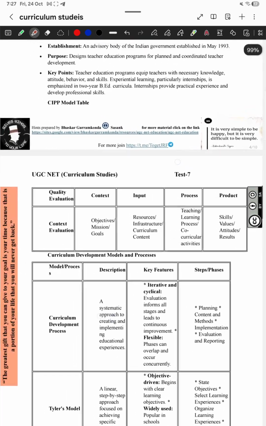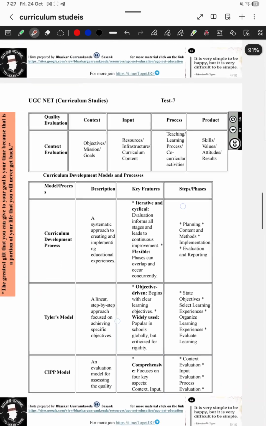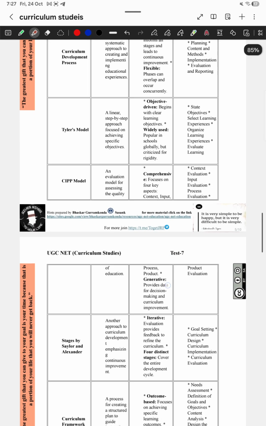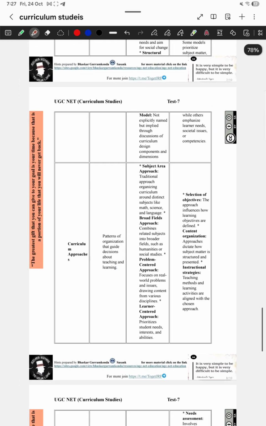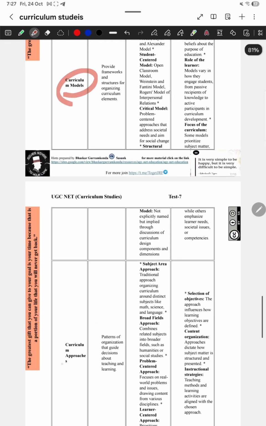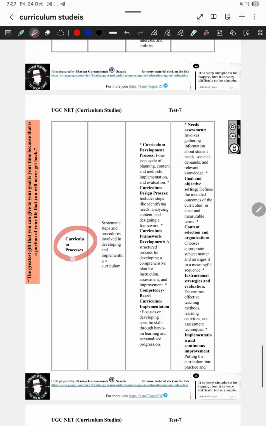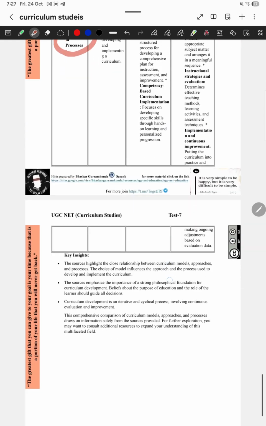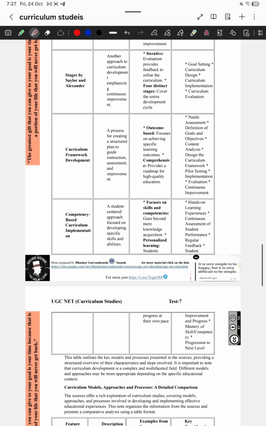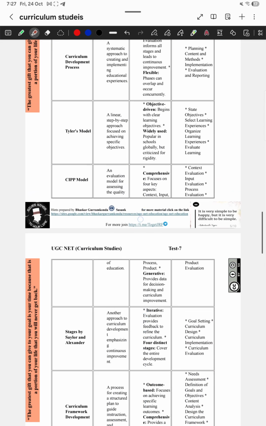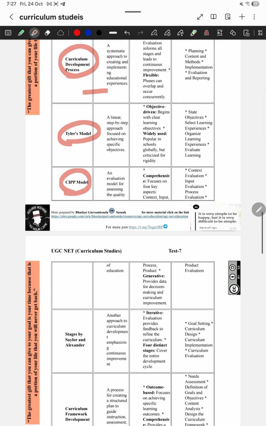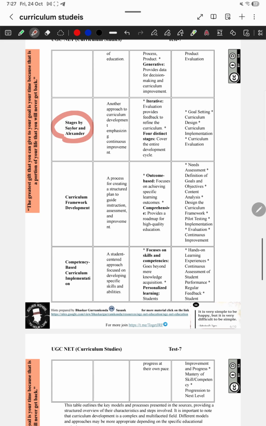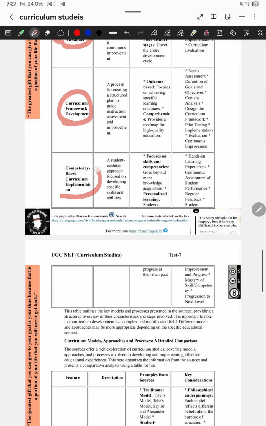You can refer to this PDF which is there in our Telegram group. It is clearly and very precisely mentioned there: curriculum models, curriculum approaches, curriculum processes. I have mentioned different stages also: context evaluation, curriculum development processes, Taylor's model, CIPP model, stages by Allen and Alexander, curriculum framework development, competency based curriculum implementation. So all these things are there.